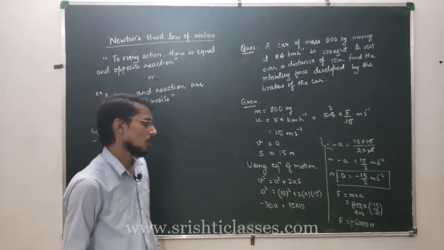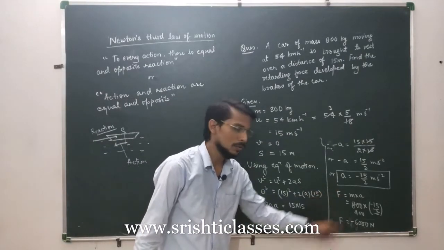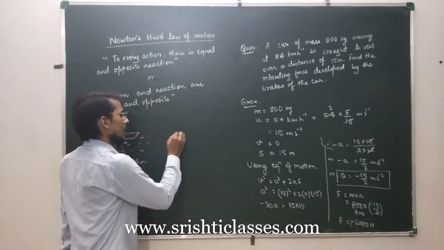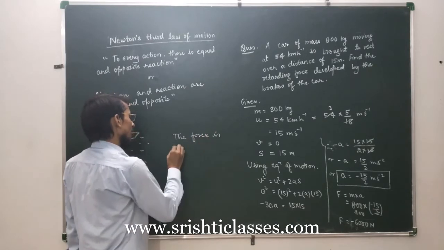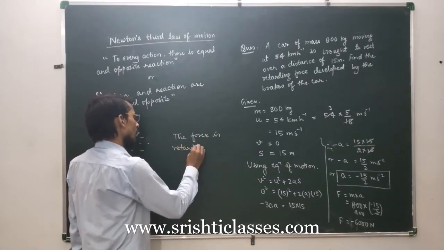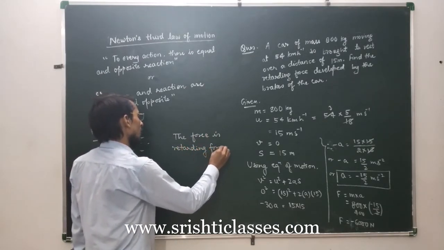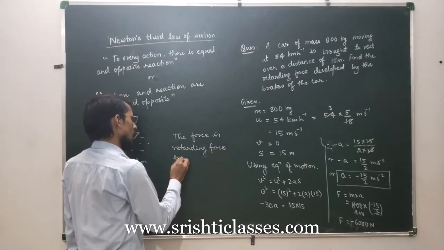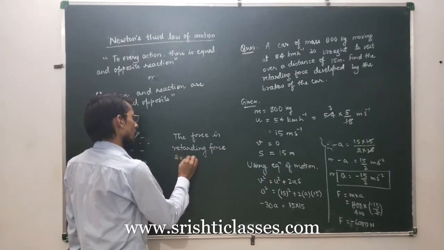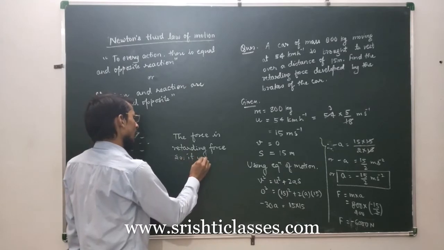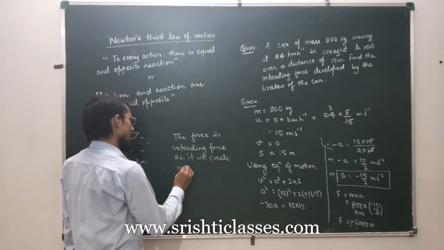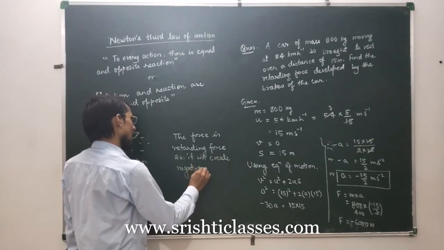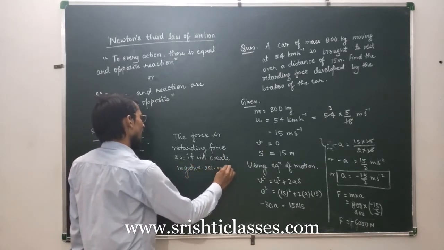Okay, so better will be to calculate force in this way. The force is retarding force, so it will create negative acceleration or retardation.